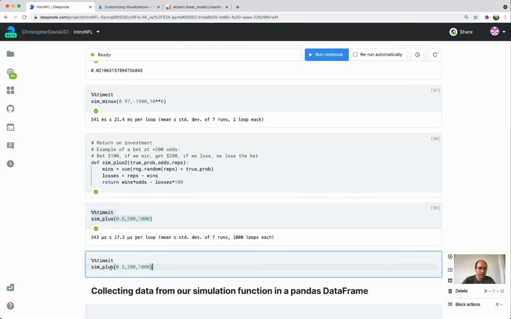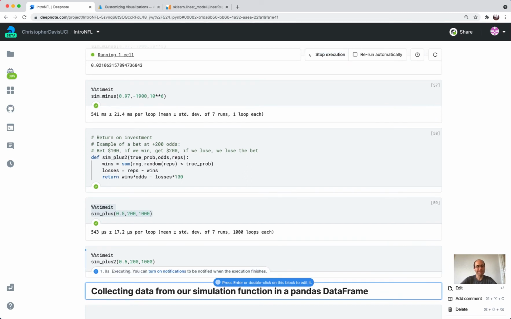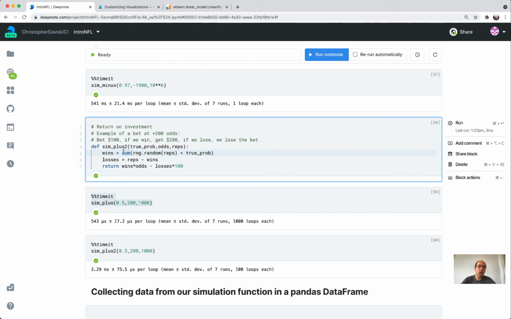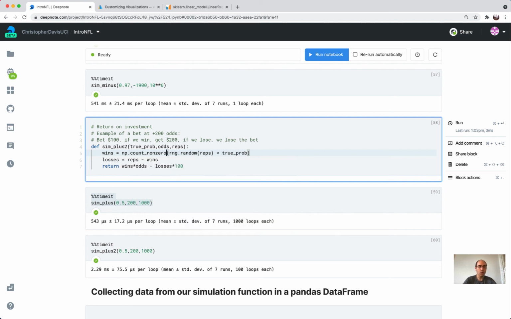And let's try it now with our NumPy function. So this is pretty bad. I guess 2,290 microseconds. So this is like 4 times worse. But I thought I told you that this was going to be better. And so it turns out that instead of using this sum, you should use some other built-in NumPy function called count non-zero.